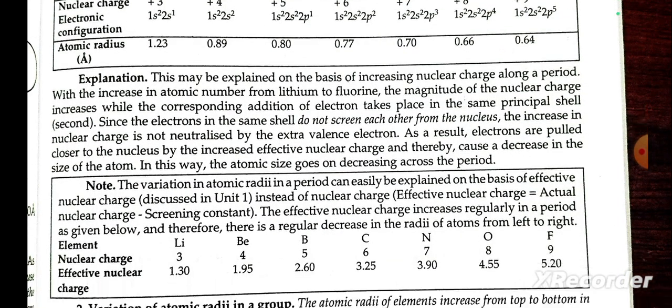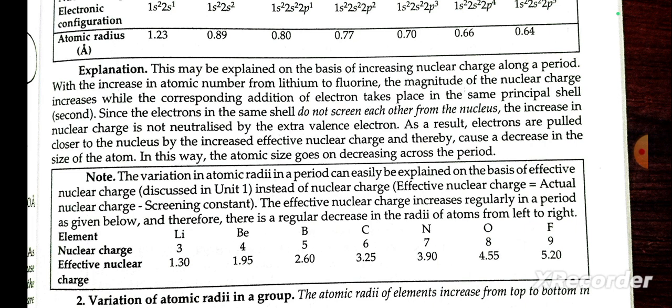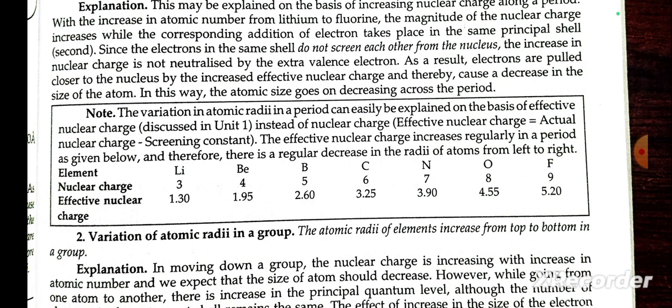Explanation: this may be on the basis of increasing nuclear charge along a period. With increasing atomic number from lithium to fluorine, the magnitude of the nuclear charge increases, while the added electron enters the same principal shell. Since the electrons in the same shell do not screen each other from the nucleus, the increase in nuclear charge is not neutralized by the extra valence electron.